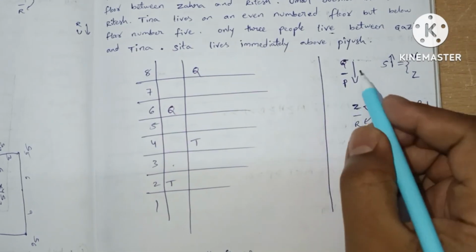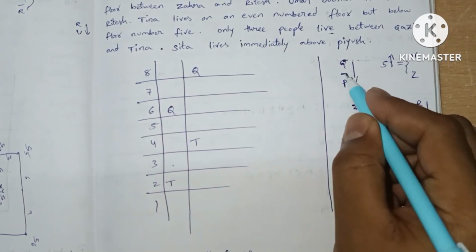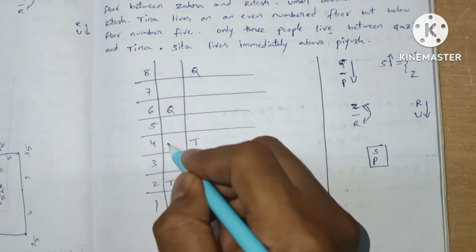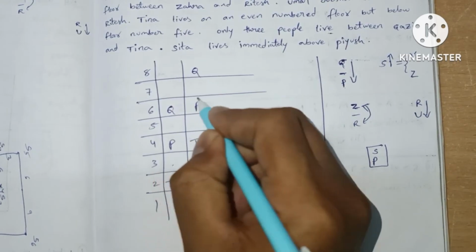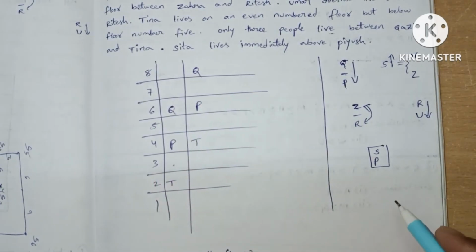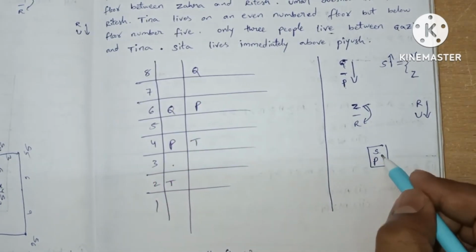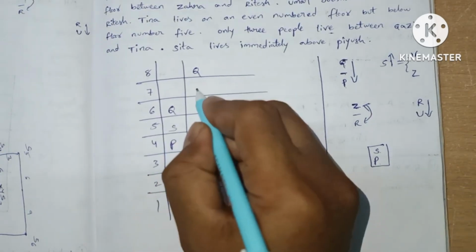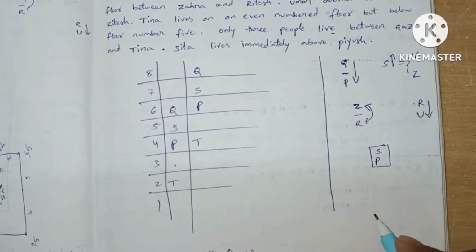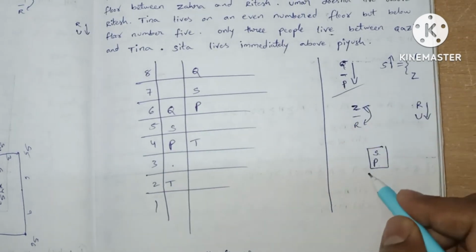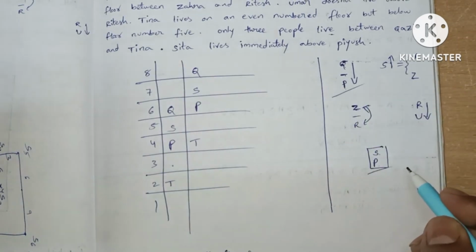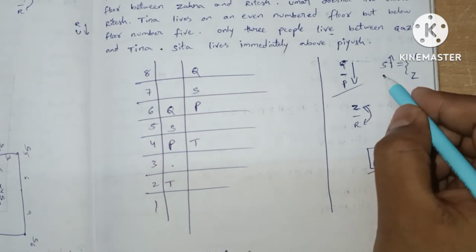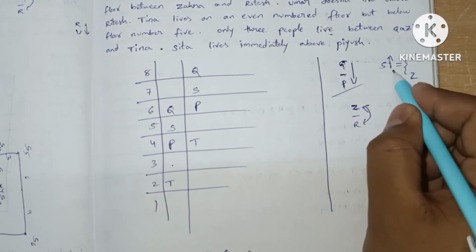Now we are going to see with this one, Q dash P, and it is the place for P. Now S and P are immediate neighbors, top and bottom. Okay, we completed with this and this. Now we'll see this one above Sita.